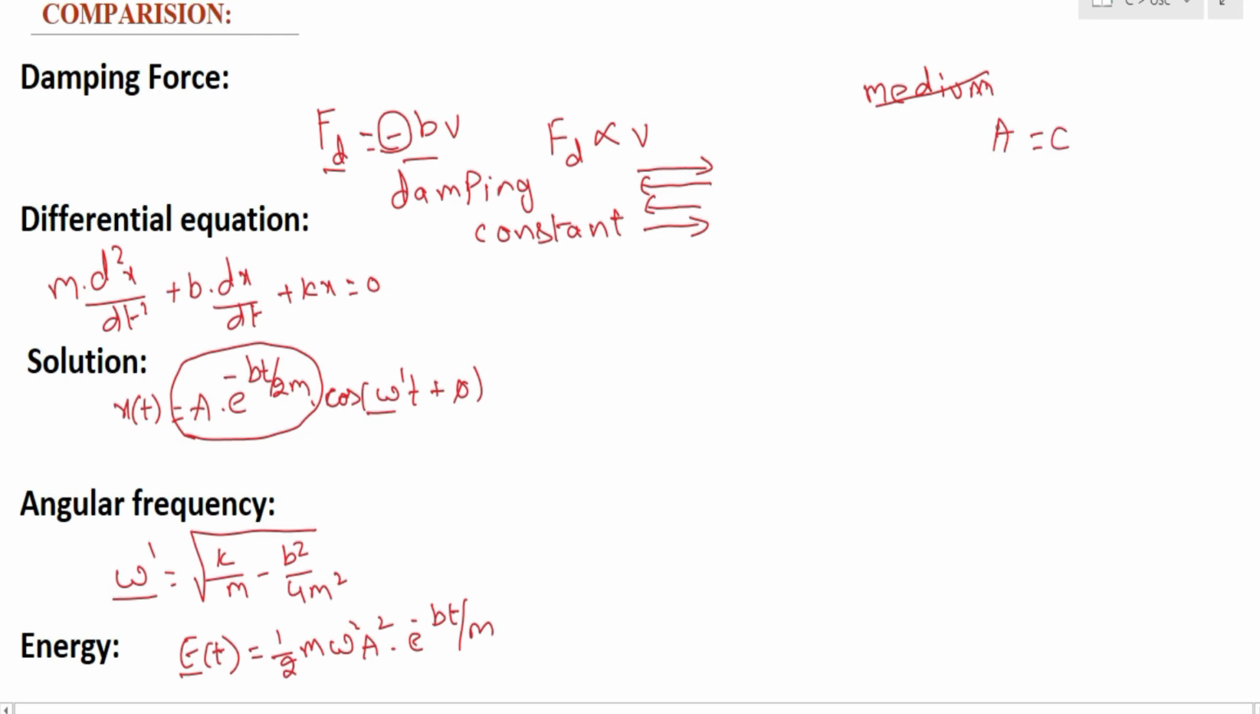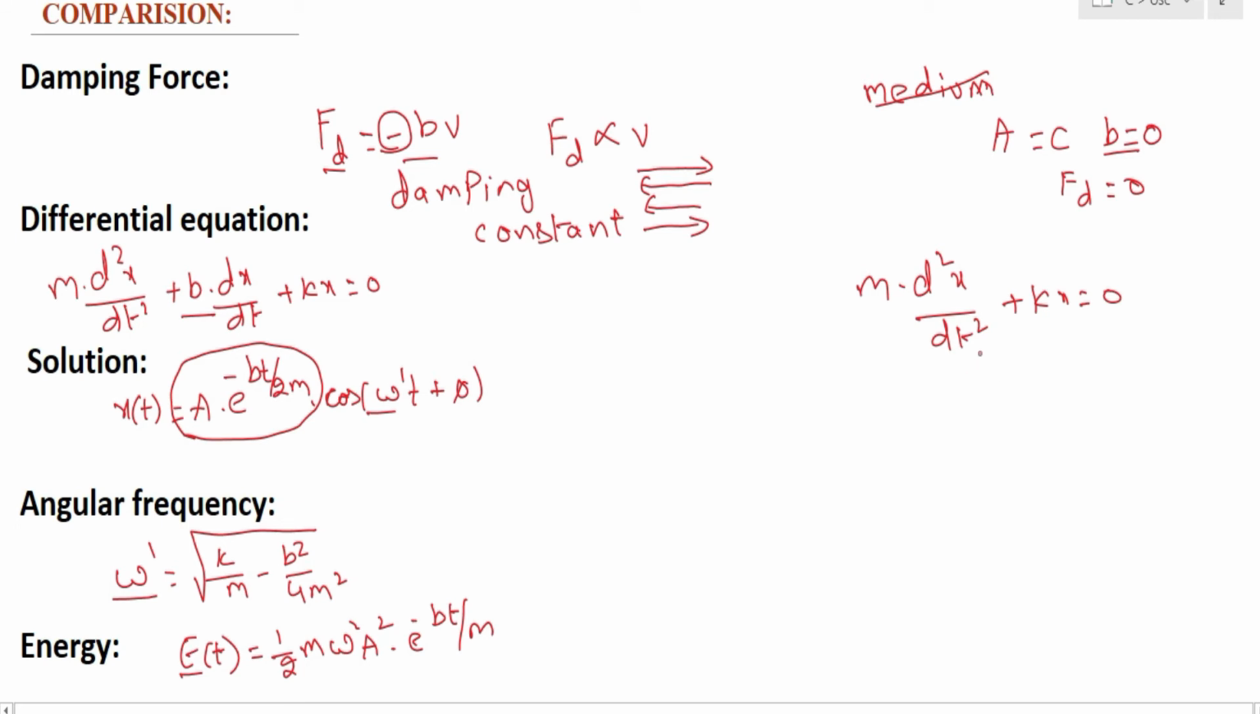Since there is no medium, there won't be any damping force. There won't be any damping constant, that is b is equal to 0, so your damping force Fd will be equal to 0. Now if I substitute b equal to 0 in the differential equation, I'll get the differential equation for undamped oscillation: m d square x by dt square plus kx is equal to 0.